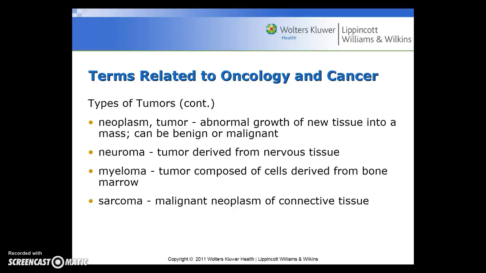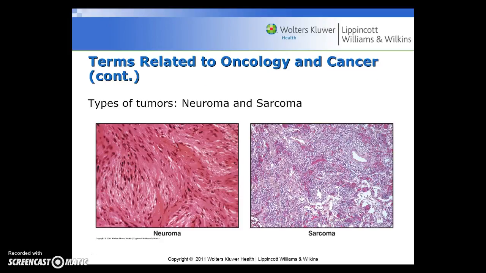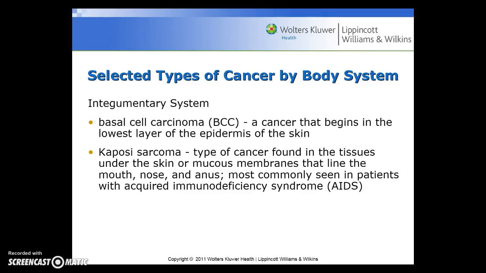A neoplasm or tumor is the abnormal growth of new tissue into a mass, and it can be either benign or malignant. A neuroma is a tumor derived from nervous tissue. A myeloma is a tumor composed of cells derived from bone marrow. And a sarcoma is a malignant neoplasm of connective tissue. And here on the left you see the neuroma, and on the right the sarcoma.